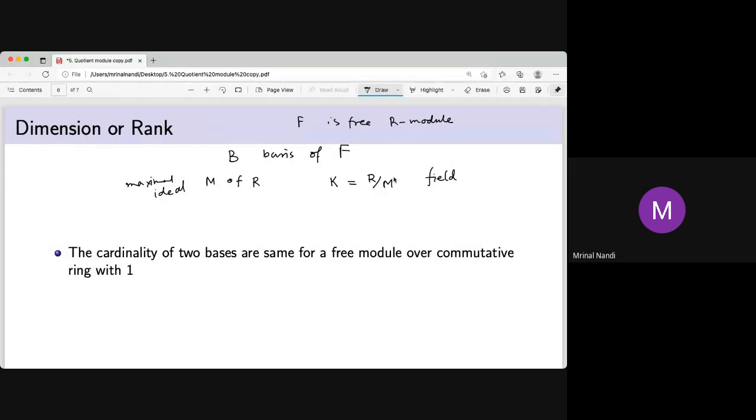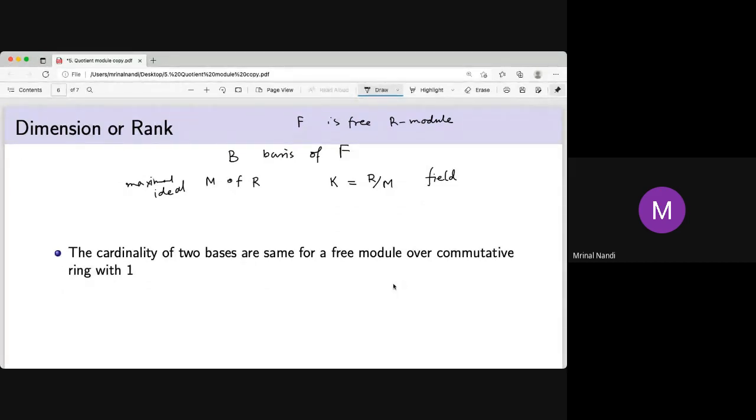If R is a commutative ring with identity, and you quotient by a maximal ideal, that will be a field. If you quotient by a prime ideal, then it makes a domain. If it is a prime ideal, then it is a domain; if it is a maximal ideal, then it is a field.